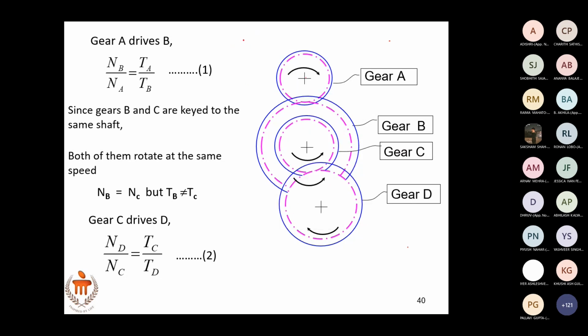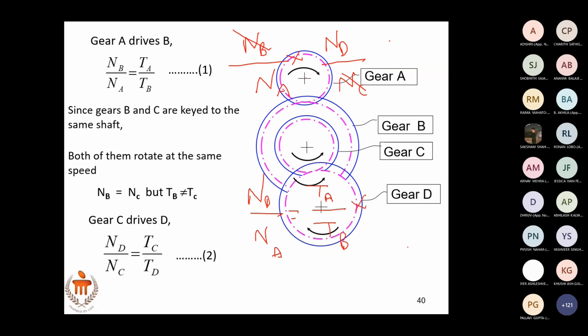ND by NA is equal to TA by TD. So you have ND by NA equals TA into TC by TB into TD, or you can write TA by TB into TC by TD.